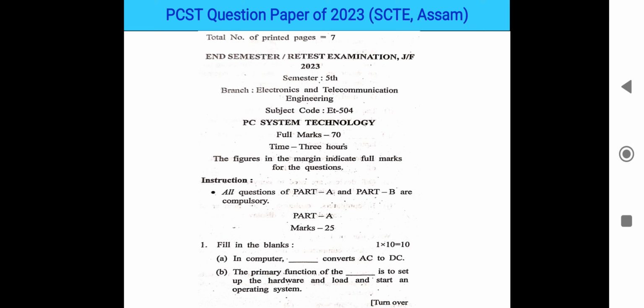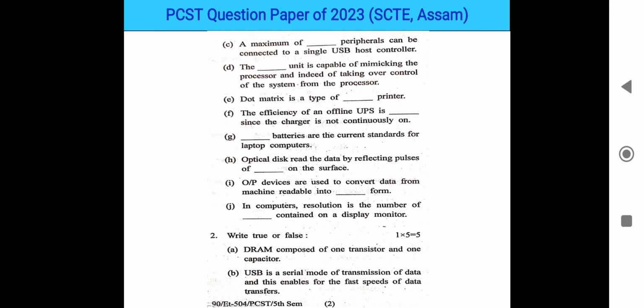So this is the first question, Part A. There are 25 marks of questions. In question number 1, fill in the blanks, 10 questions will be there, 10 marks. So these are the questions we will discuss one by one in our later slides.